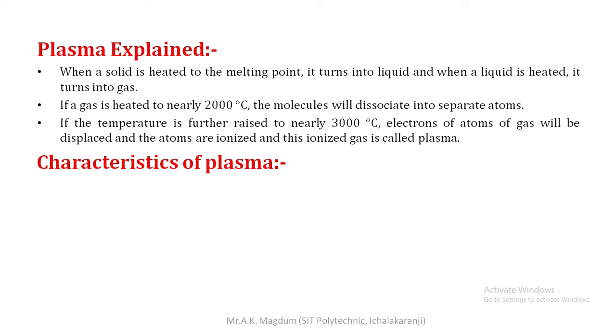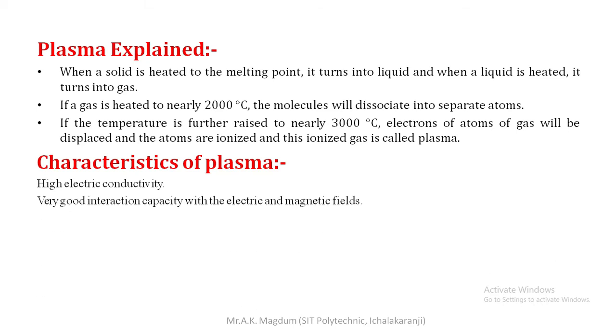Next, what are the characteristics of plasma? High electric conductivity, that is a very important characteristic of plasma. The second one is very good interaction capacity with electric and magnetic fields. The next one is that it is a permanent source of electromagnetic radiation. These are the characteristics of plasma.